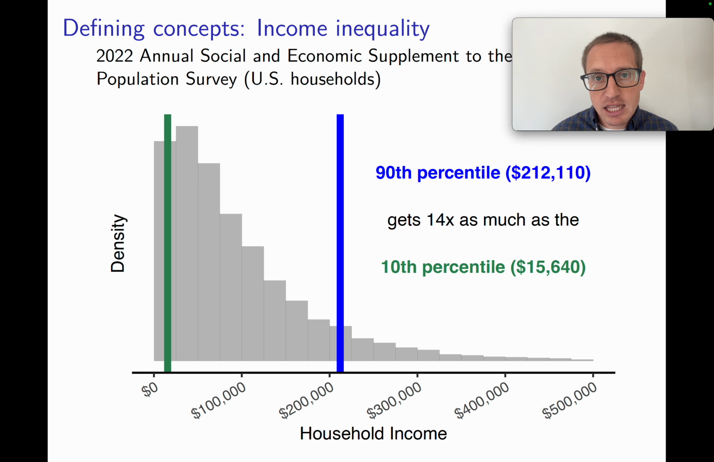We might think about the 90th percentile as a typical high income value, and the 10th percentile as a typical low income value. In these data, the 90th percentile is about $212,000, whereas the 10th percentile is $15,640. For a measure of inequality, we might take a measure that involves both the 90th and the 10th percentile. We might ask how many times higher the 90th percentile is compared to the 10th percentile. To do that, we might create the 90-10 income ratio. This is the 90th percentile divided by the 10th percentile.